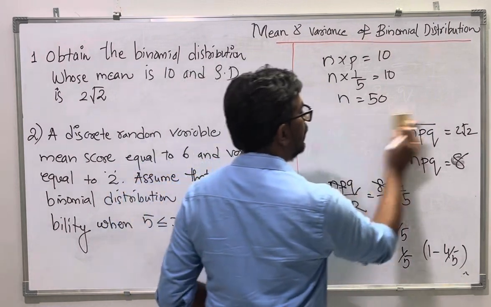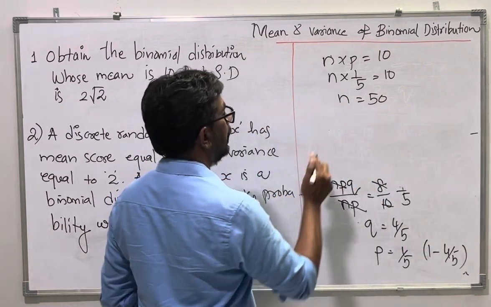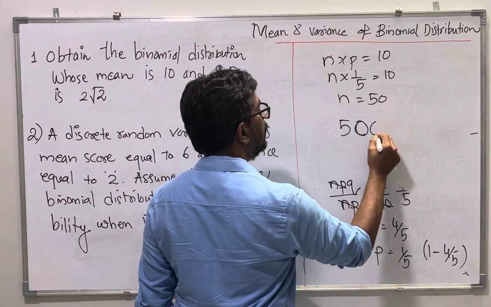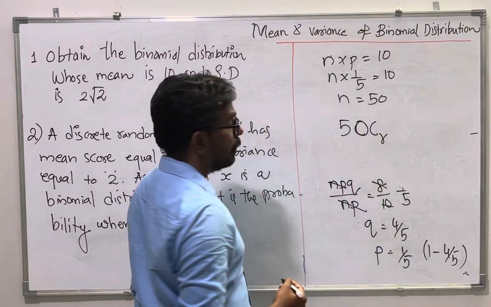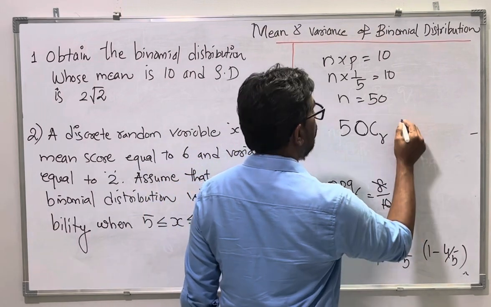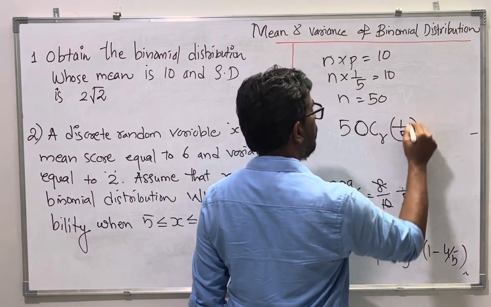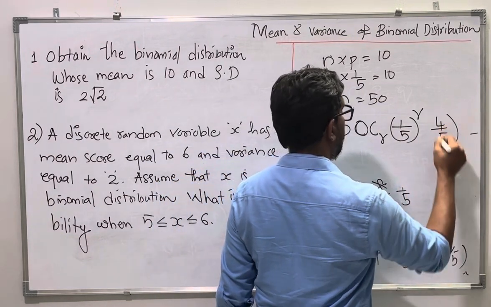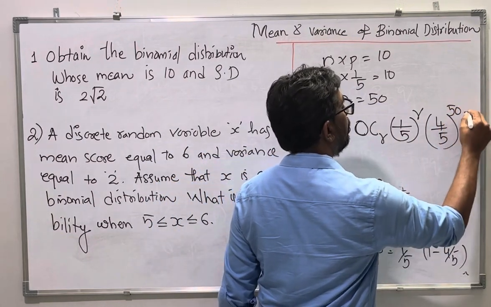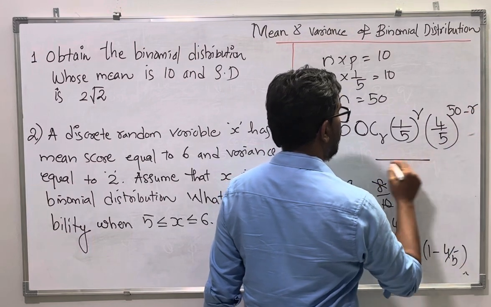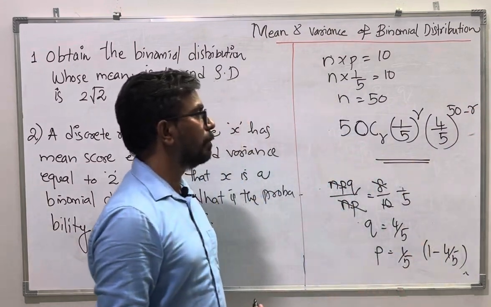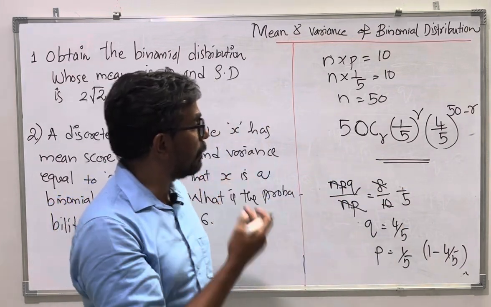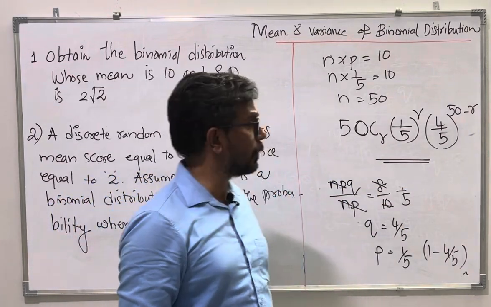Now I will write the binomial distribution. What can I write? The binomial distribution: 50 C r, p is what? 1 by 5 to the power r, and 4 by 5 to the power 50 minus r. We can finalize the binomial distribution likewise: 50 C r, 1 by 5 to the power r, 4 by 5 to the power n minus r.